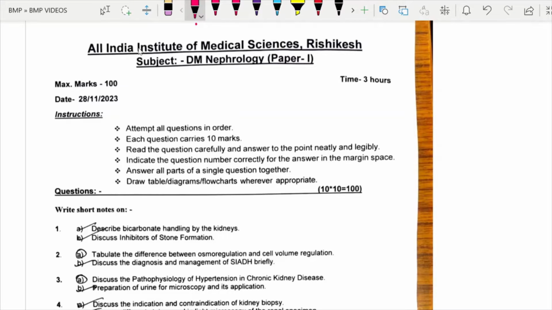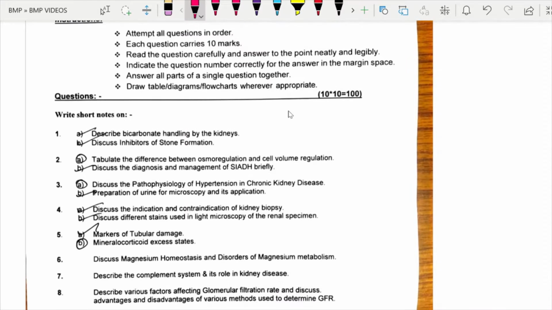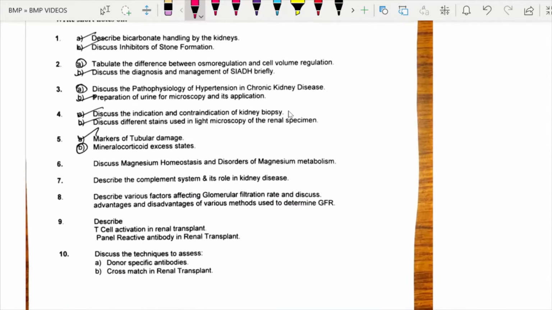This is the exam time. The DM final exams of major institutes are getting over one by one. Today I will show you the theory questions of final exams of AIIMS Rishikesh. This is paper 1. The questions are: describe the bicarbonate handling by the kidneys, inhibitors of stone formation.